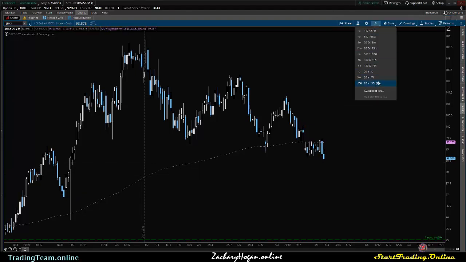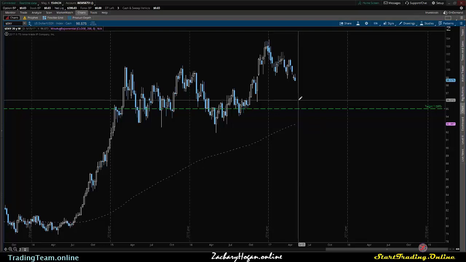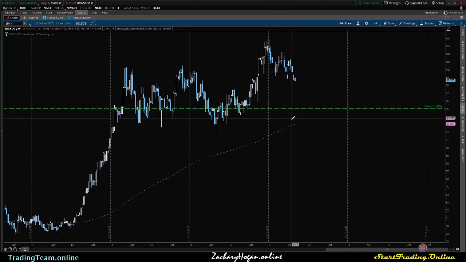So we'll just have to see. This was back when Trump was winning the election. You can see we bounced perfectly right off that 200 and then just started a nice little uptrend. If we look on the weekly, you can see we did have a bearish week, so it wouldn't surprise me to see this movement continue and see us start trading down here to the upper 95 level, and then coming down. By the time we get down to this 95, we should have some nice confluence with our 200 exponential moving average as well.